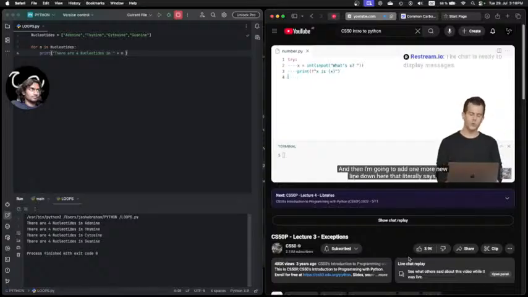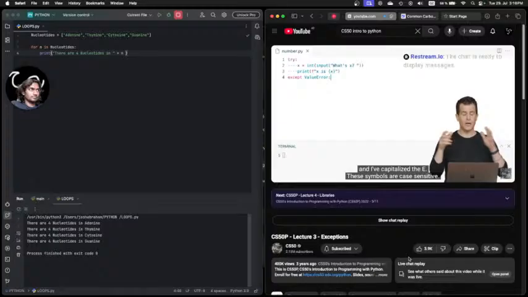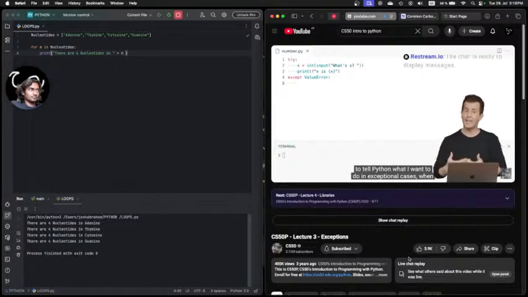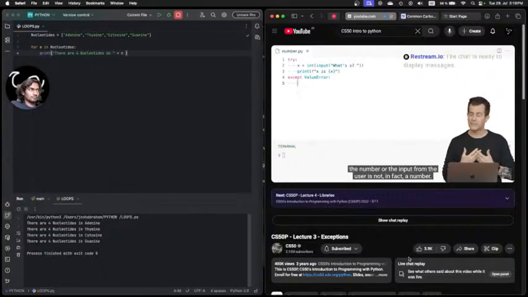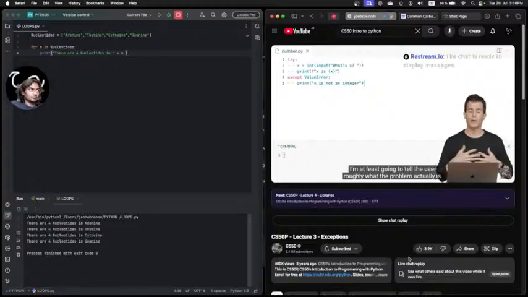to add one more new line down here that literally says except ValueError. And notice it's important that I've capitalized the V and I've capitalized the E. These symbols are case sensitive, and this is now an opportunity, after this colon, to tell Python what I want to do in exceptional cases, when the number or the input from the user is not, in fact, a number. And I'm going to say something plain like print, quote unquote, x is not an integer. I'm at least going to tell the user roughly what the problem actually is.